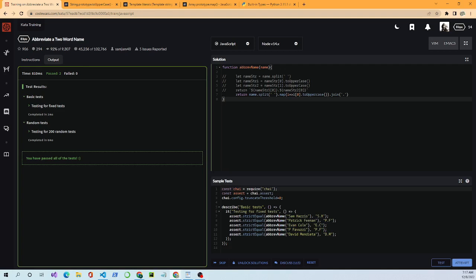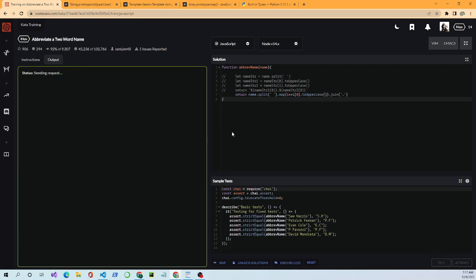So we got it split. Map I means it'll go through each element and map this function, the I 0 position to uppercase. That means it'll take the first position in each element in that array, put the uppercase method on it, and then join it with a period. Okay, so let's test it out.